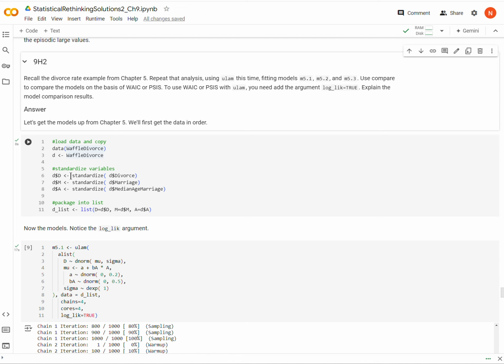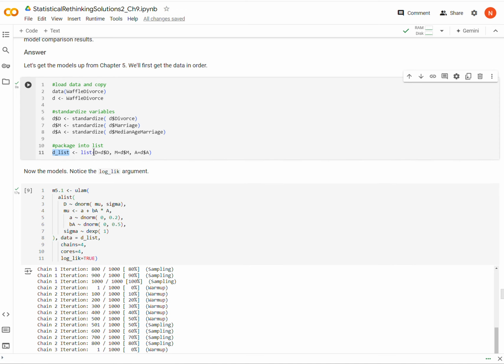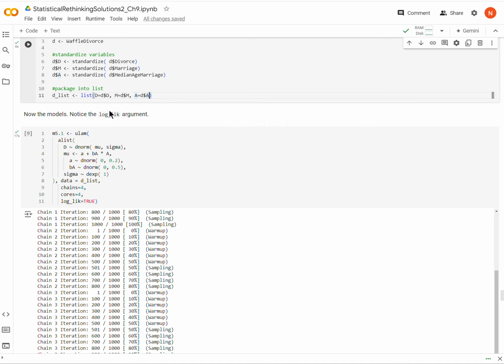Remember we standardized everything, so I've just copied and pasted this from the book. Then I'm packaging it into a list, because ulam and Stan tend to prefer using lists. So I have my standardized divorce rate, my standardized marriage rate, and my standardized median age of marriage. Now I'm going to run the models, or I've already run them, so you don't have to sit here and watch it run. For M5.1, we are regressing divorce rate only on age of marriage.